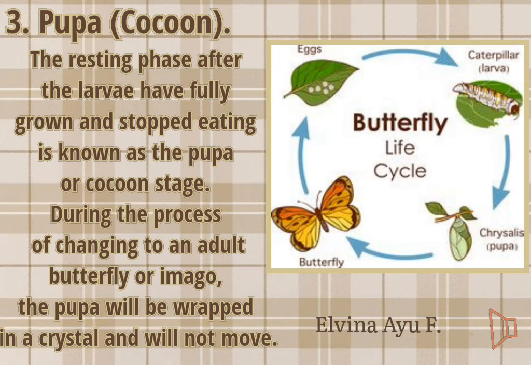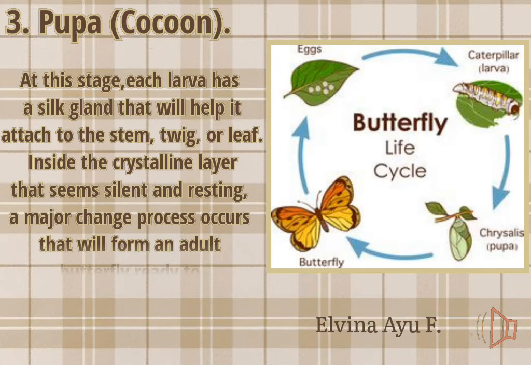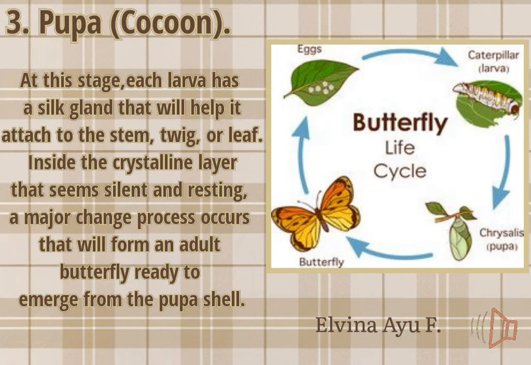3. Pupa or cocoon. The resting phase after the larva has fully grown and stopped eating is known as the pupa or cocoon stage. During the process of becoming an adult butterfly or imago, the pupa will be fixed in a chrysalis and will not move. The chrysalis layer seems sealed and distinct.